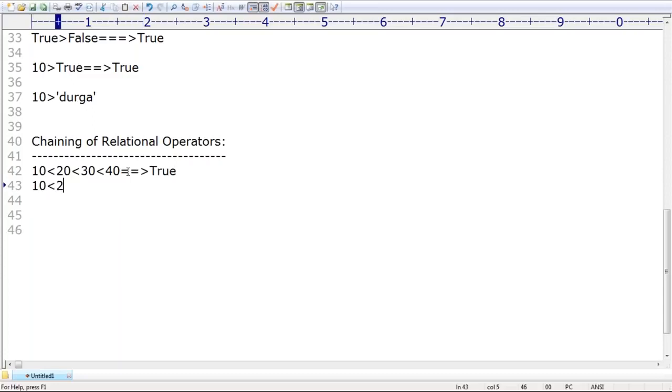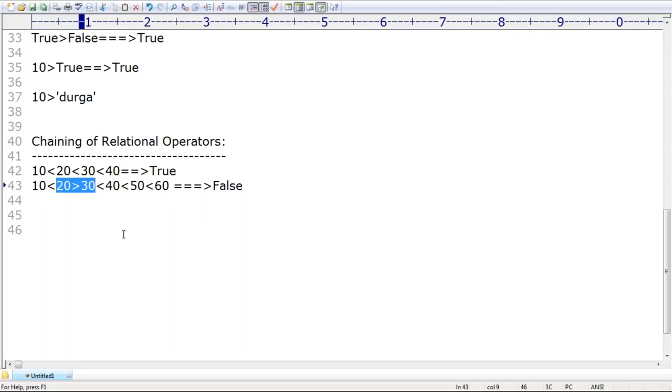Make sure, sir. 10 less than 20, greater than 30, less than 40, less than 50, less than 60, I'm taking. Can you please tell what is the answer by default we are going to get, sir? False. Because here 10 less than 20, true, 30 less than 40, true, 40 less than 50, true, 50 less than 60, true. All conditions are true except 20 greater than 30, which is false. If at least one condition is false, then the result is always false, sir.